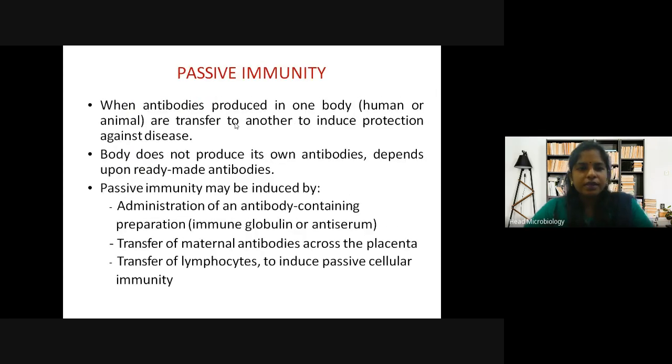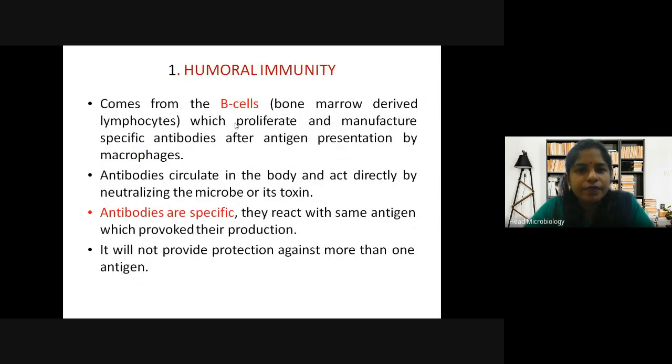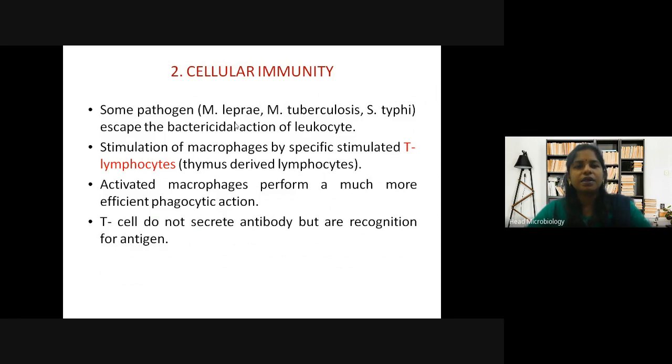You need to understand this. In case of active immunity, you have studied cellular, humoral, and both. In humoral, it was the B cells, the bone marrow cells, which were producing antibodies against the specific antigen, and they circulate within the body. Then in cellular, it is the T cells.